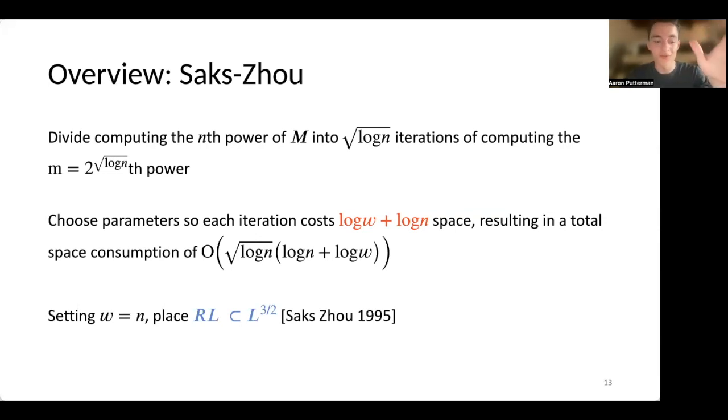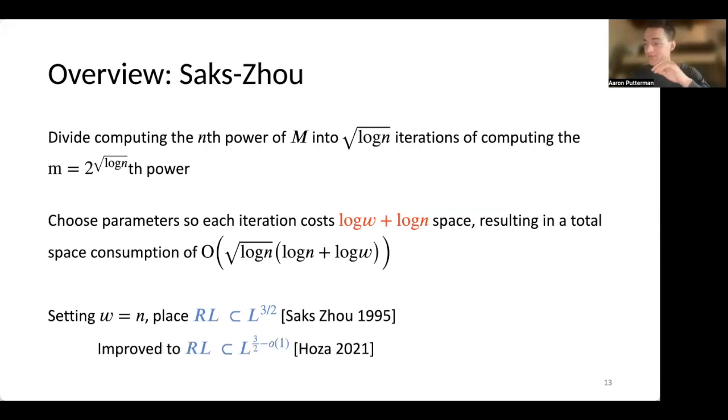So for Saks and Zhou, when they set W equal to n, the total space consumption of the algorithm is square root log n times log n, which is just log to the 3/2 n. And this led to the landmark result that RL is contained in L to the 3/2, and additionally that BPL is contained in L to the 3/2. Recently, some work by Hoza actually improved this to L to the 3/2 minus little o of 1, but this is a little bit disjoint from our work today.